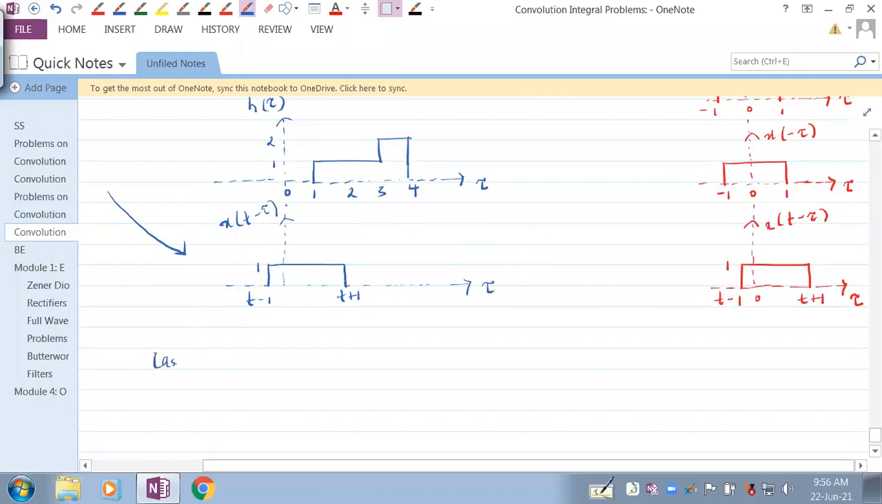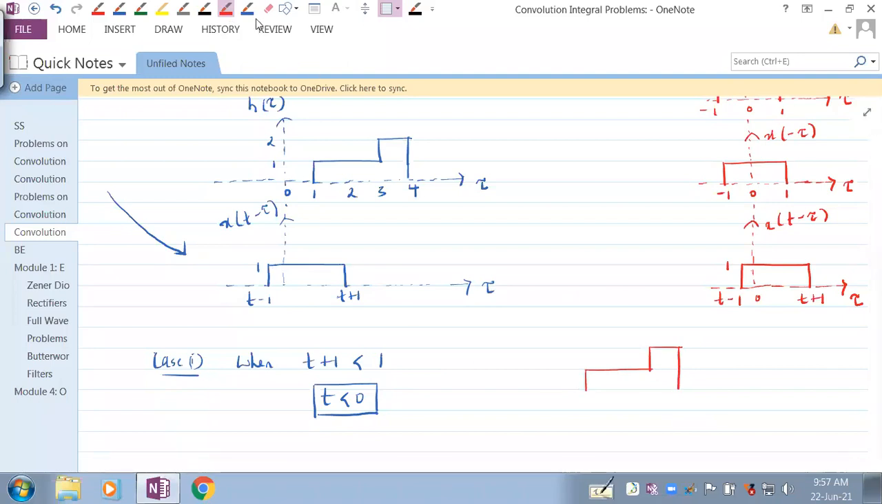Case 1. So when t plus 1 is less than 1, it is as good as saying t less than 0. Yes? So let me write that as I've been doing. It is a time consuming exercise, but I'm not writing this to scale on the x-axis. I'm just doing this. Fine.